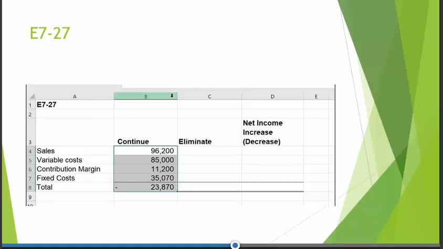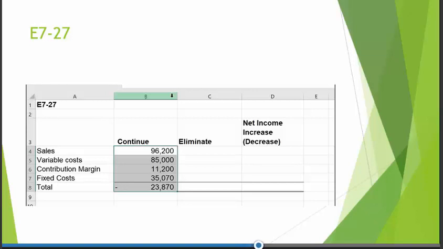The fixed costs are the $64,770 from cost of goods sold and the $28,600 from the operating expenses, so the total fixed costs are $35,070 for a net loss in the division of $23,870.